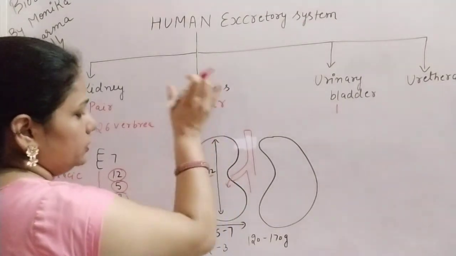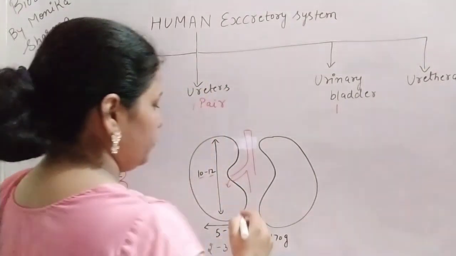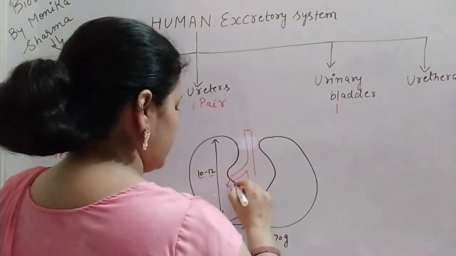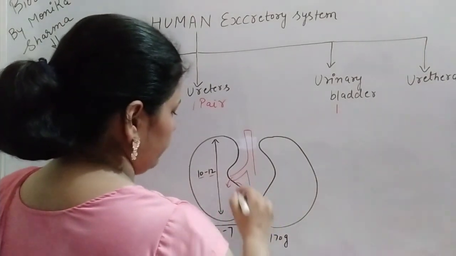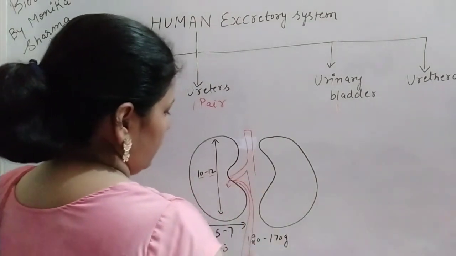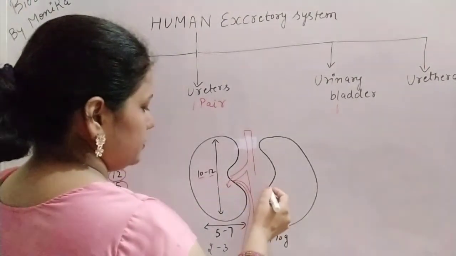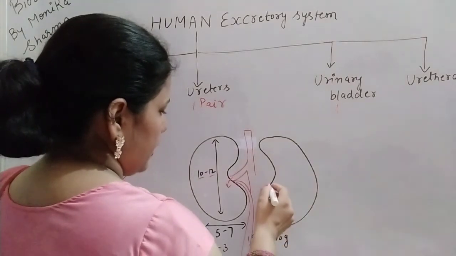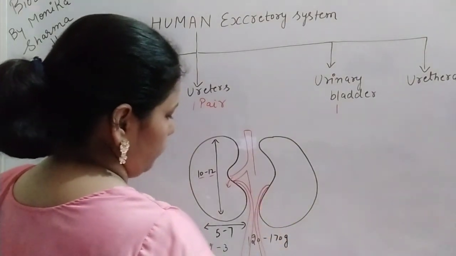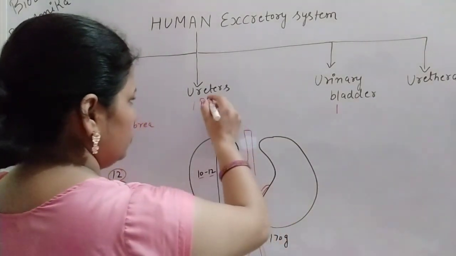So what are the ureters? These ureters are pipes arising from the kidney, from the right kidney and from the left kidney also. These are the two pipes known as the ureters.